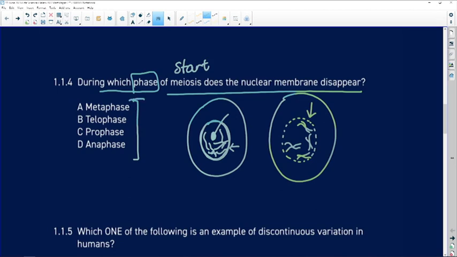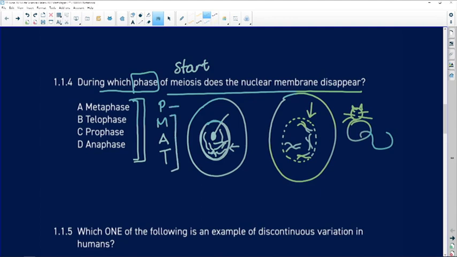So what you need to do is you need to put these phases in order, and it's always prophase followed by metaphase followed by anaphase followed by telophase. I want you to think of this really naughty cat. Okay, the cat peed on the mat. Will you remember that? And that helps you to get your PMAT, your prophase, metaphase, anaphase, and telophase in order.